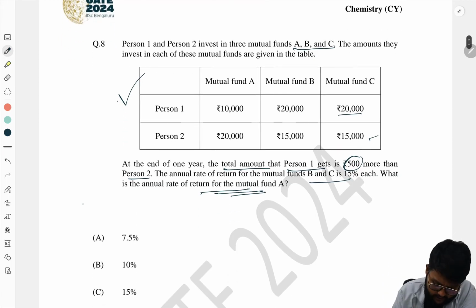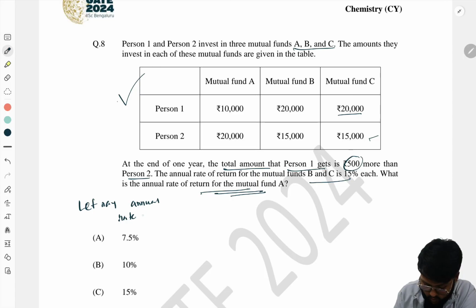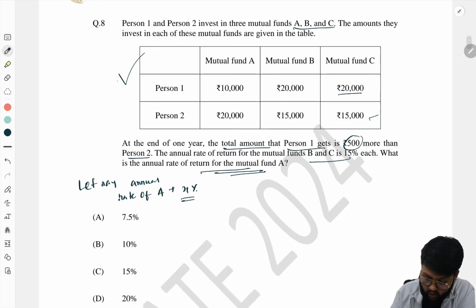So let's say the annual rate of A is X percent.